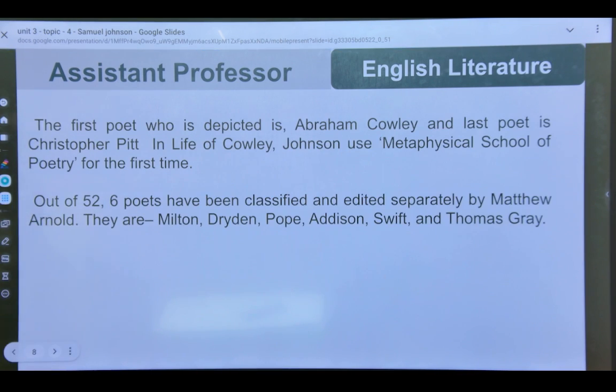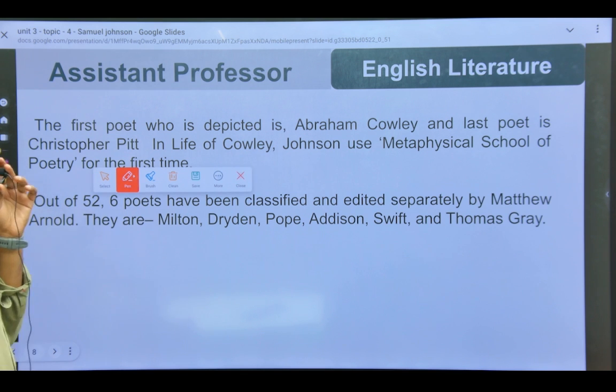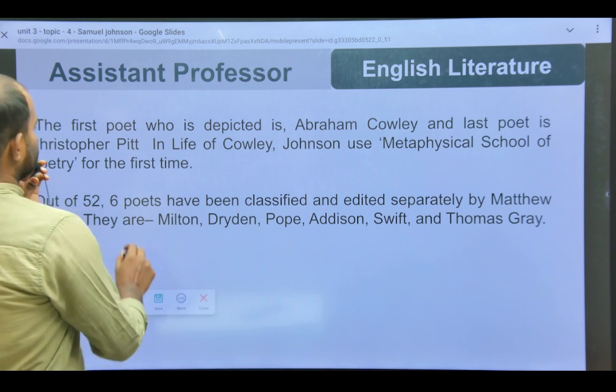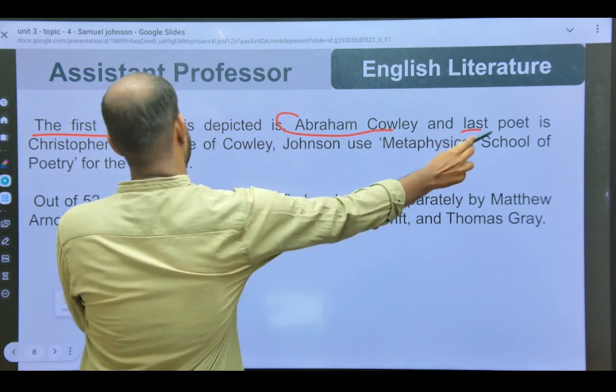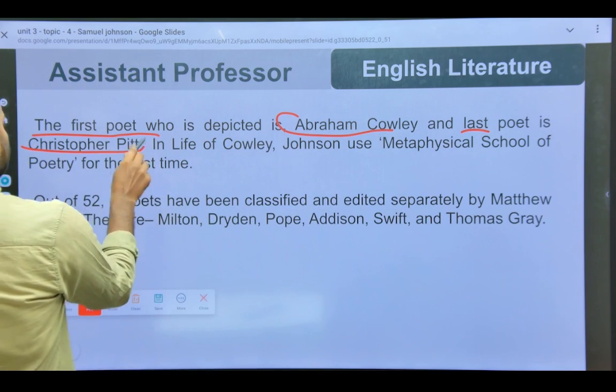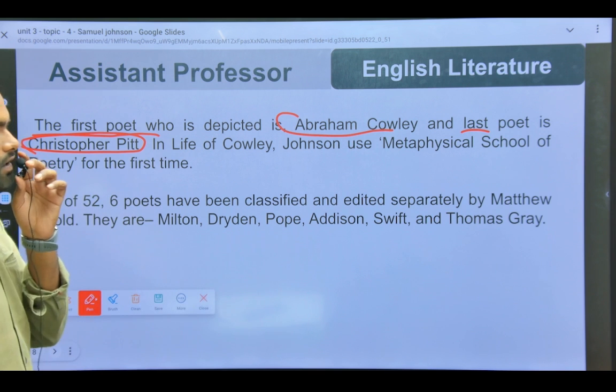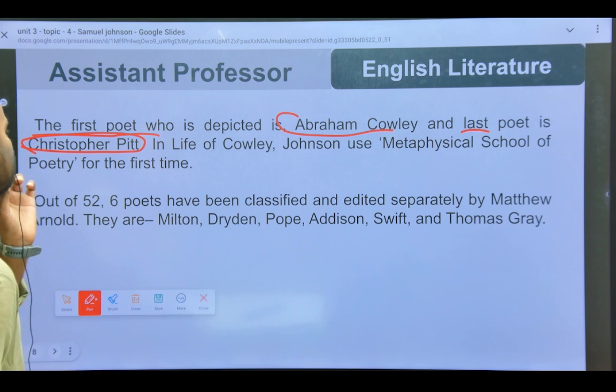Now let's see the first poet who is depicted. Let's talk about where questions can be made from in the exam. The first poet who is depicted is Abraham Cowley and the last poet is Christopher Pitt. So this information is really very important, that you have to tell the first writer and the last writer.